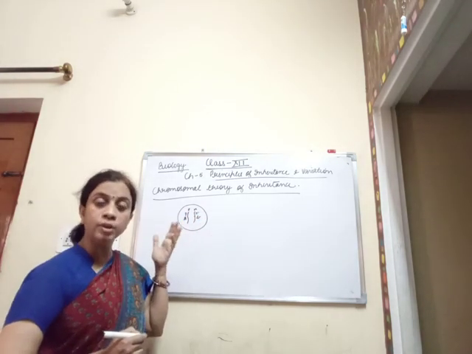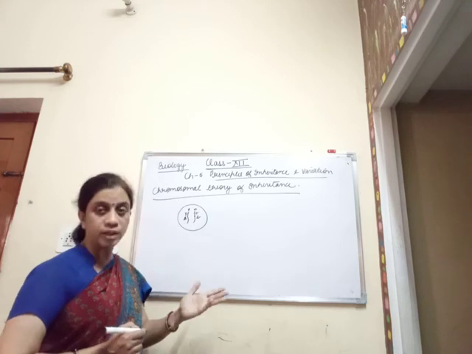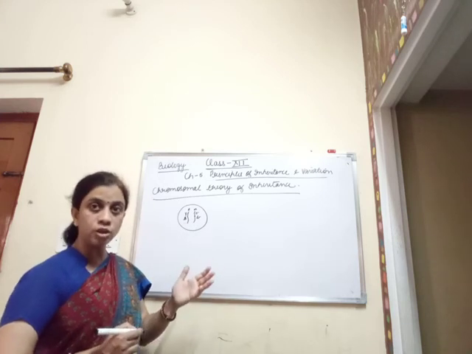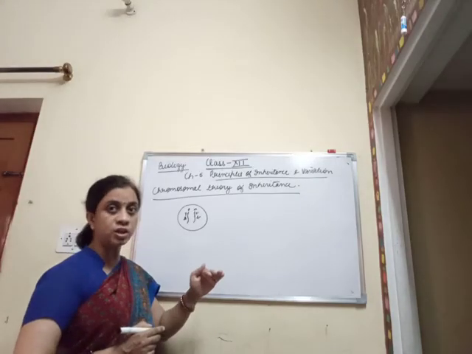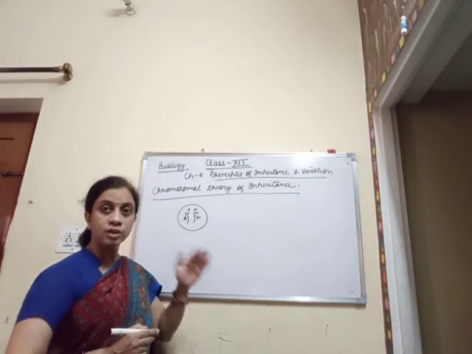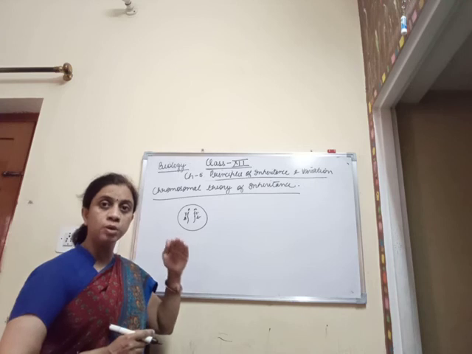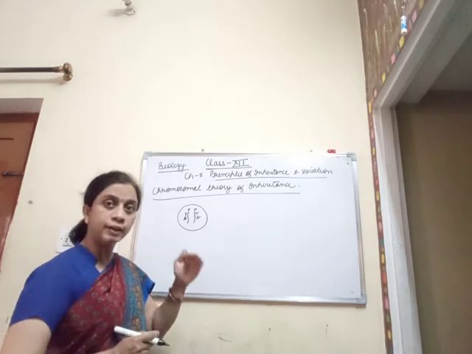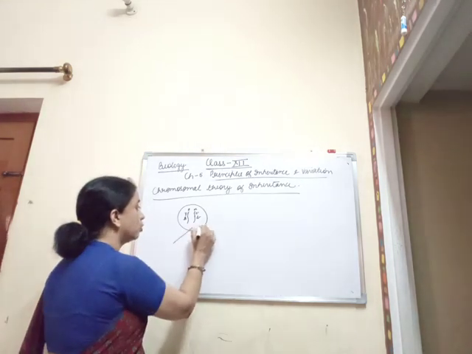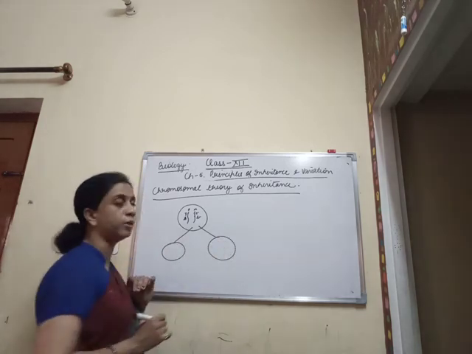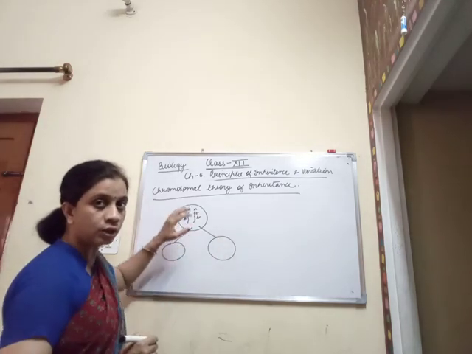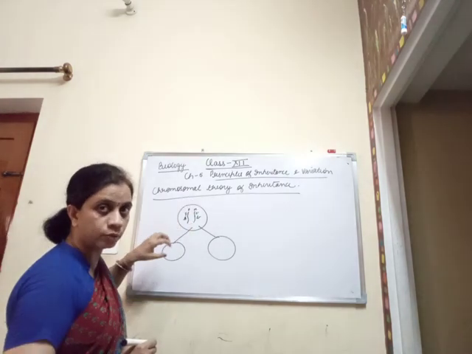Now at the time of gamete formation, which is a prerequisite for sexual reproduction to take place, what happens? Reduction division takes place, and we all know during reduction division the chromosome number is reduced to half. That is when the gametes are going to be formed. Then the two daughter cells that are formed are going to receive either of the sets of chromosomes.